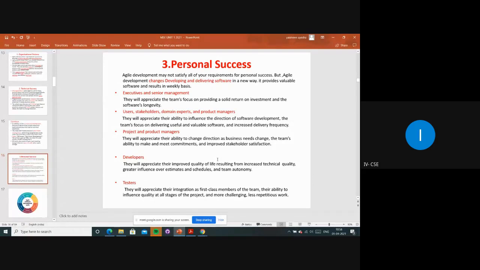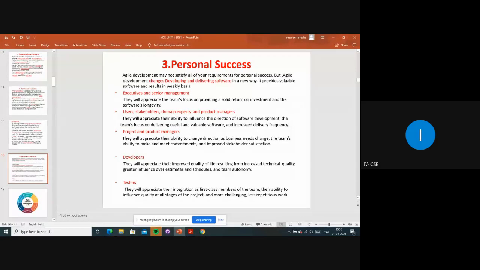And the third one is the personal success, ma. Personal success means whenever we are employees, ma, if we are working in one of the MNC companies, first of all we should be thorough in our domain, and we should be able to execute that project.